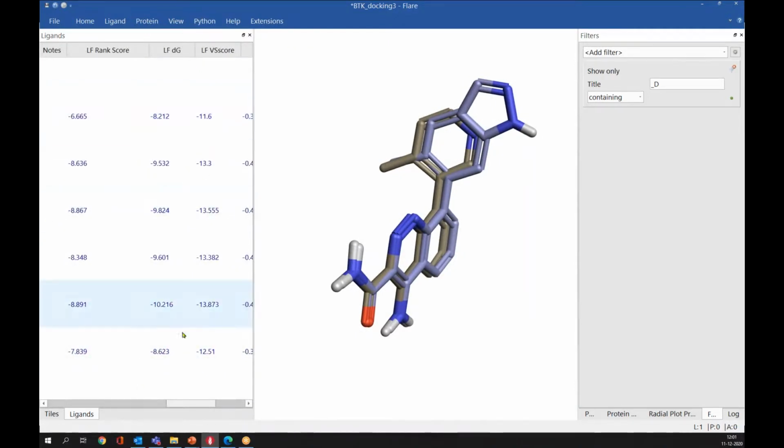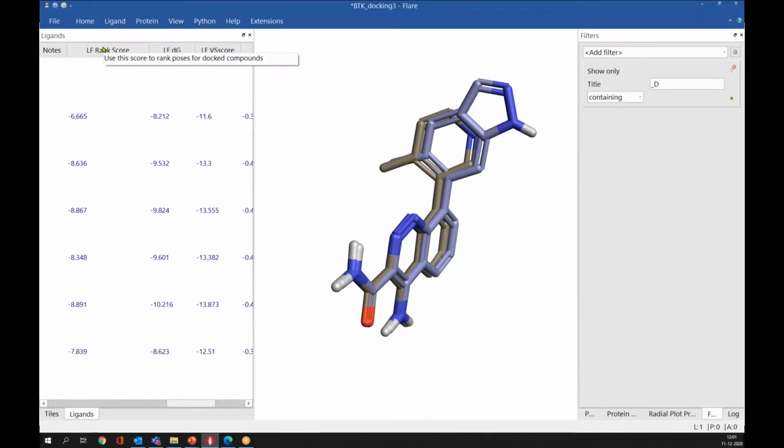So what Lead Finder does is that it will give you 3 docking scores. They use the same energy functions, but they have been optimized to different endpoints. For example, this virtual screening score has been optimized to largely differentiate the active molecules from the inactive molecules or the decoy ones. So this score is useful and can be considered during the virtual screening experiment.